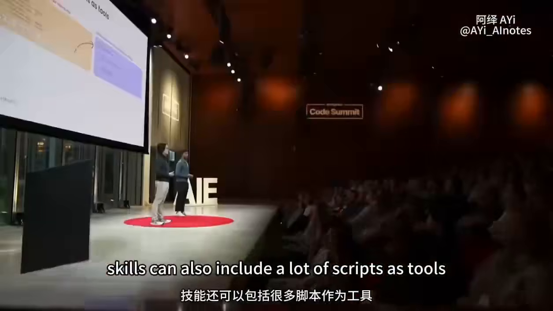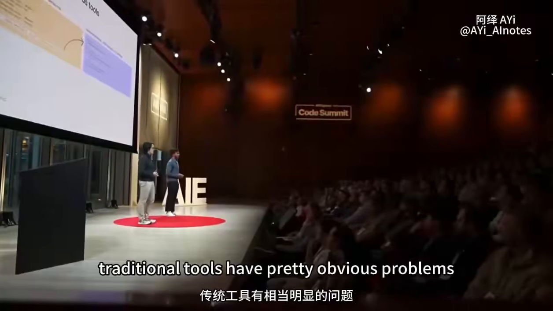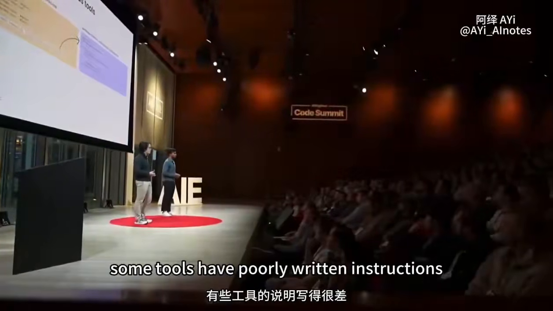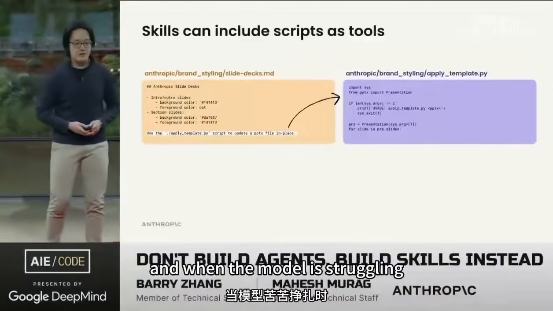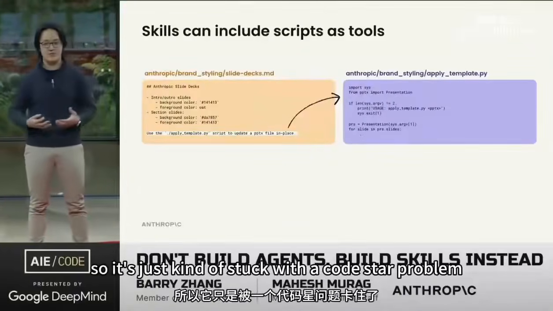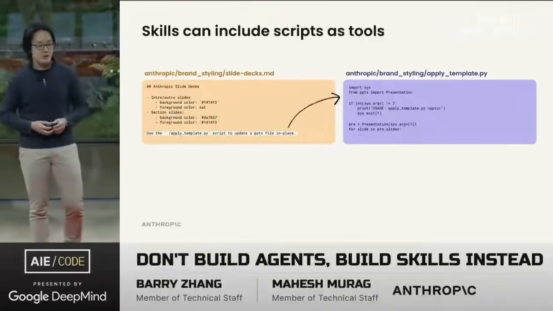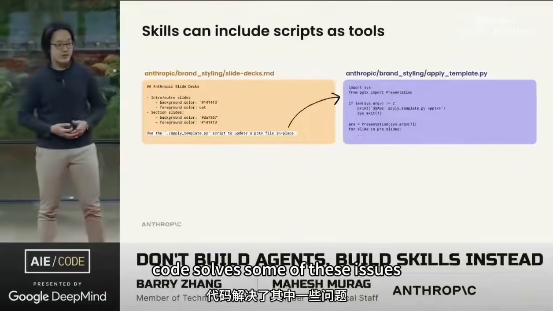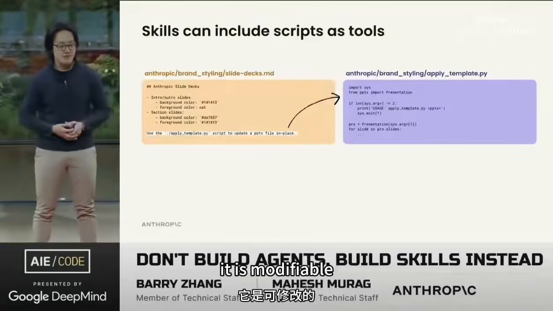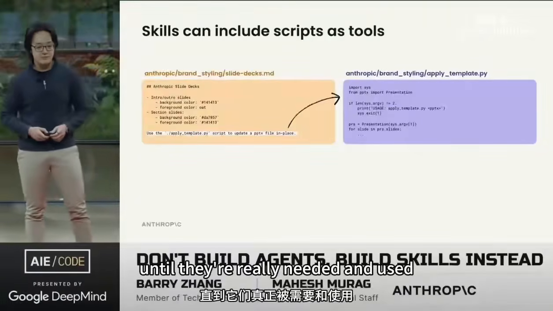Because of that, skills can also include a lot of scripts as tools. Traditional tools have pretty obvious problems. Some tools have poorly written instructions and are pretty ambiguous. And when the model is struggling, it can't really make a change to the tool, so it's just stuck with a cold start problem. And they always live in the context window. Code solves some of these issues. It's self-documenting, it is modifiable, and it can live in the file system until it's really needed and used.